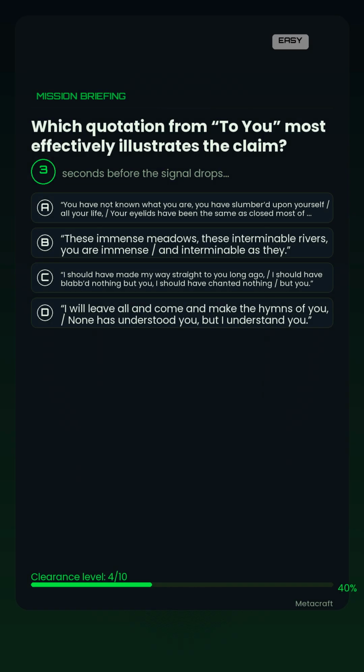Which quotation from To You most effectively illustrates the claim? Option A. You have not known what you are. You have slumbered upon yourself all your life. Your eyelids have been the same as closed most of the time. Option B. These immense meadows, these interminable rivers, you are immense and interminable as they.